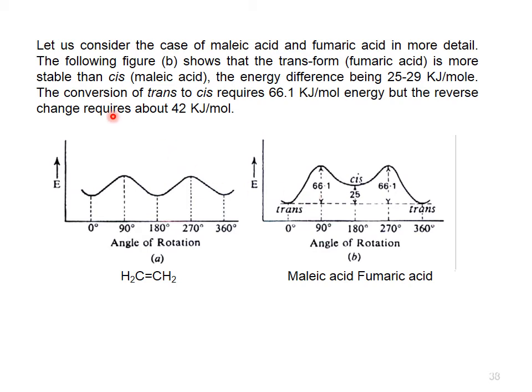Let us consider the case of malic acid and fumaric acid in more detail. Figures A and B show that the trans form, fumaric acid, is more stable than the cis malic acid, the energy difference being 25 to 29 kilojoules per mole. The conversion of trans to cis requires 66.1 kilojoules per mole of energy, but the reverse change requires about 42 kilojoules per mole. This is the difference between trans and cis isomers of malic acid and fumaric acid.